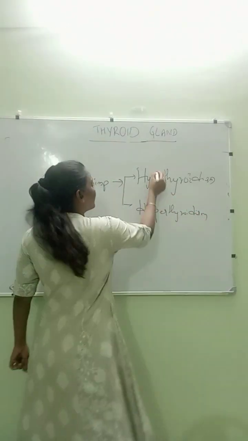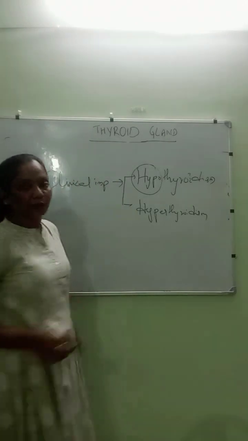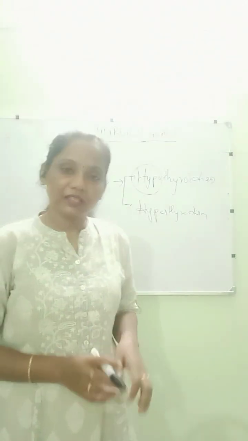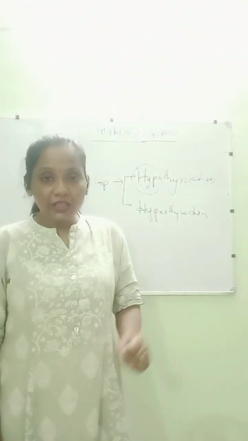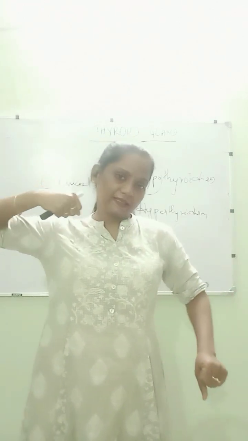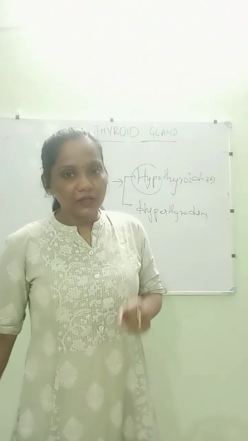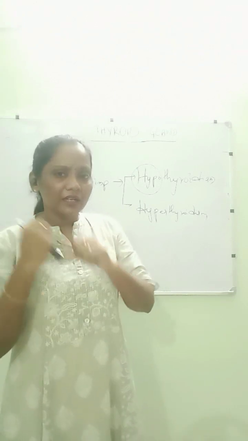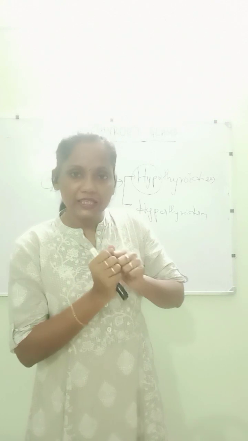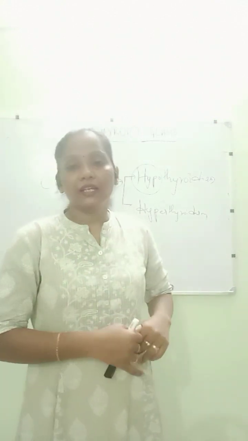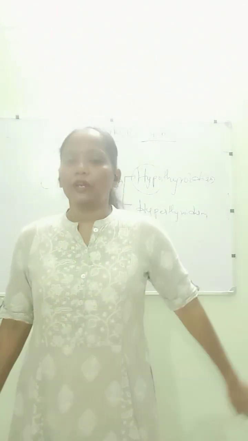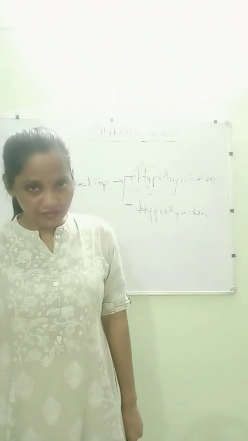Hypothyroidism. So the word itself is saying hypo. This is the clinical importance. Hypo means thyroid levels are less. T3, T4 levels are less. When T3, T4 levels are less, the pituitary gland forcefully releases thyroid stimulating hormone to increase the T3, T4 levels. It is continuously, constantly pushing the thyroid gland to release T3, T4. If it is not releasing, then the thyroid tissue starts growing. That is the condition we call goiter.